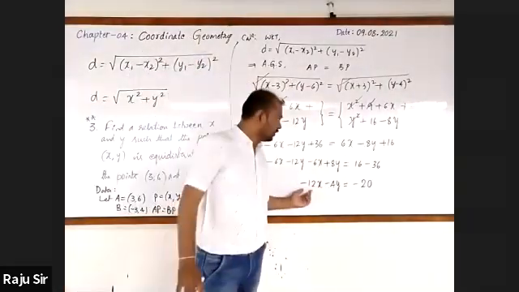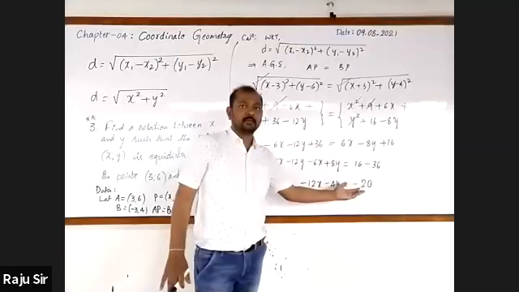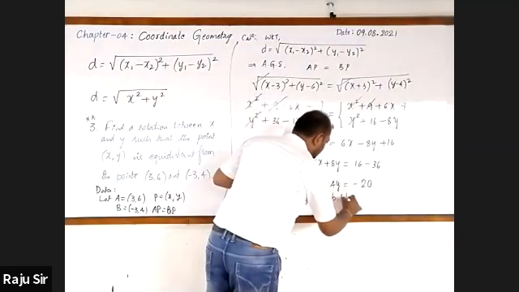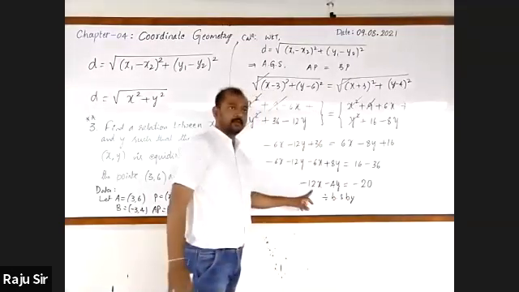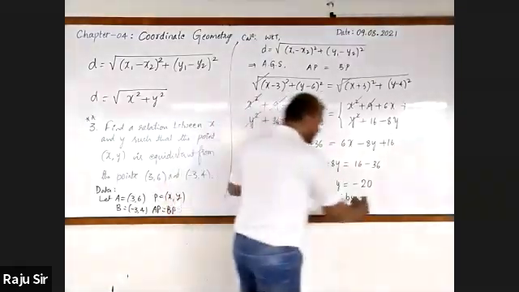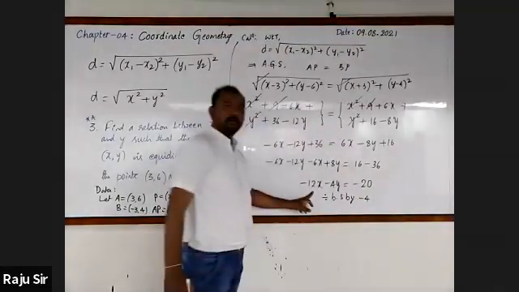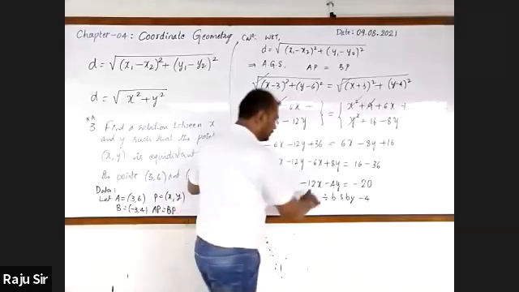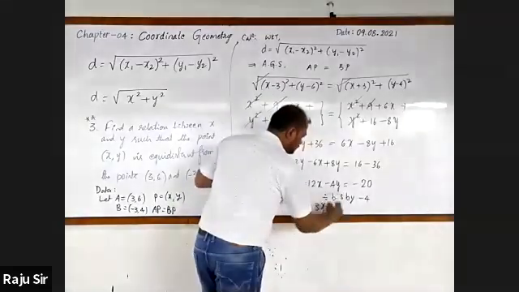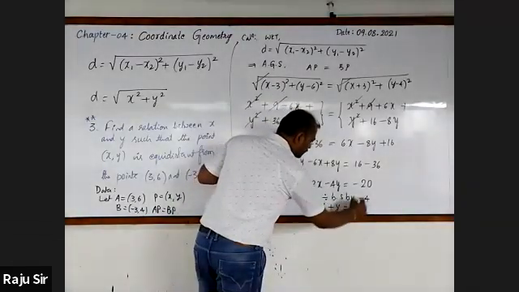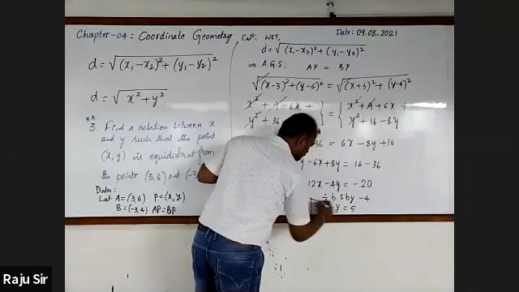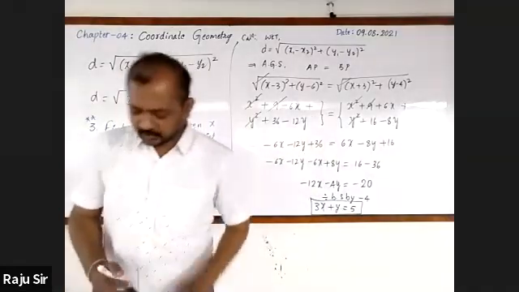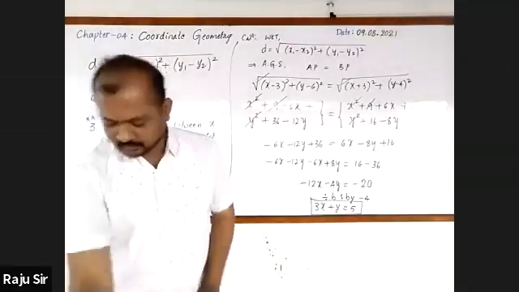All are multiples of minus 4, so let us divide both sides by minus 4. Minus 12x divided by 4 gives 3x, plus y is equal to 5. This is the relationship. It is the required relationship.